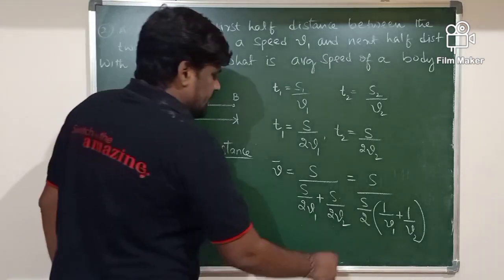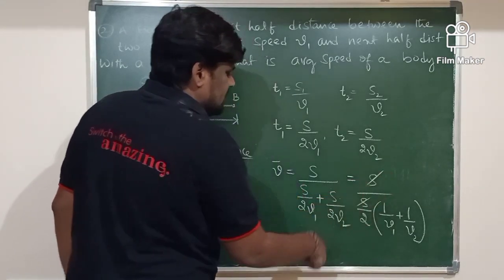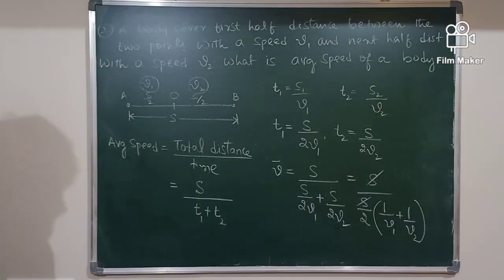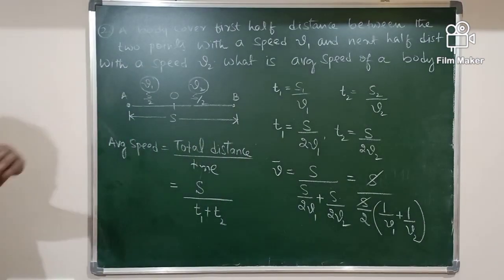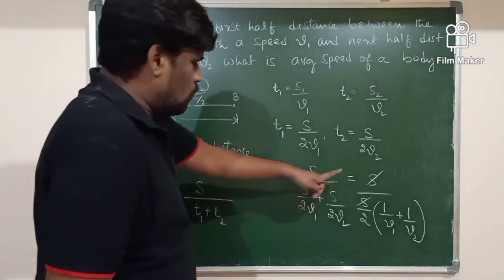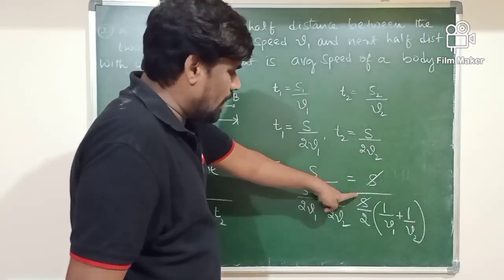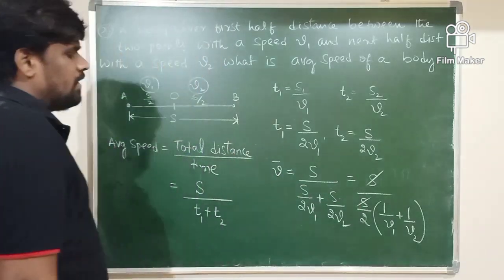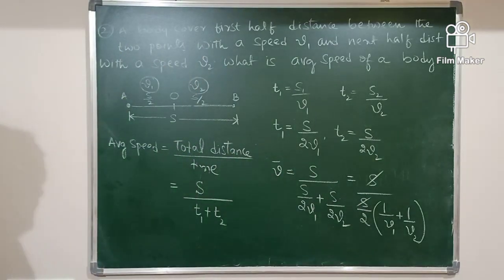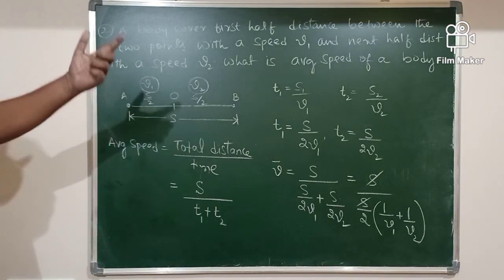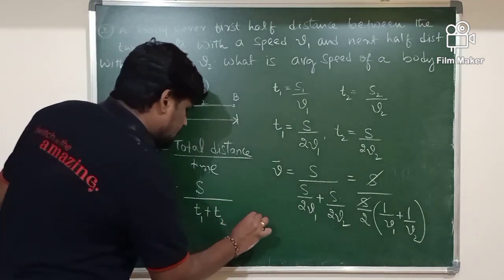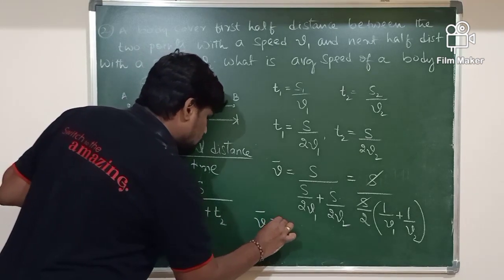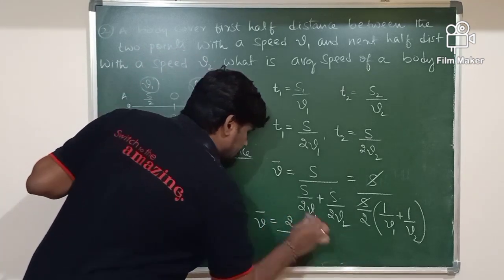Okay? In the next step, S and S get cancelled. I am left with what? 1 divided by 1 by 2. So 1 divided by 1 by 2, definitely that 2 will go to the numerator. Therefore, V bar equals 2 will go to the numerator.